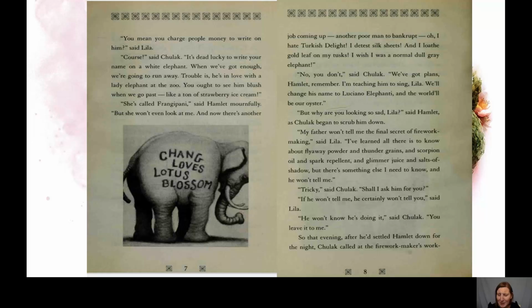Oh, I do hate Turkish delight, and I detest silk sheets, and I loathe gold leaf on my tusks. I wish I was a normal, grey, dull elephant.